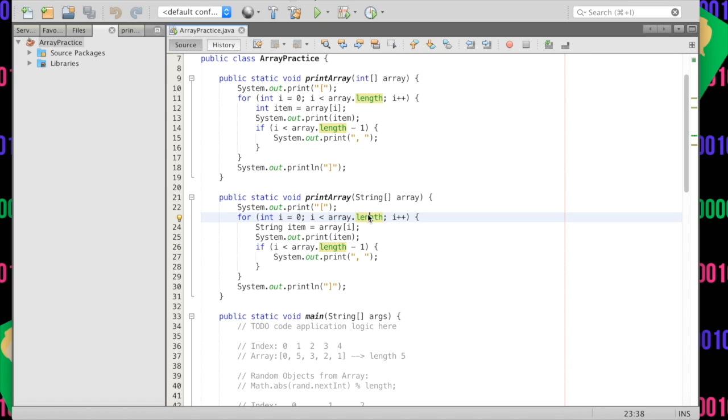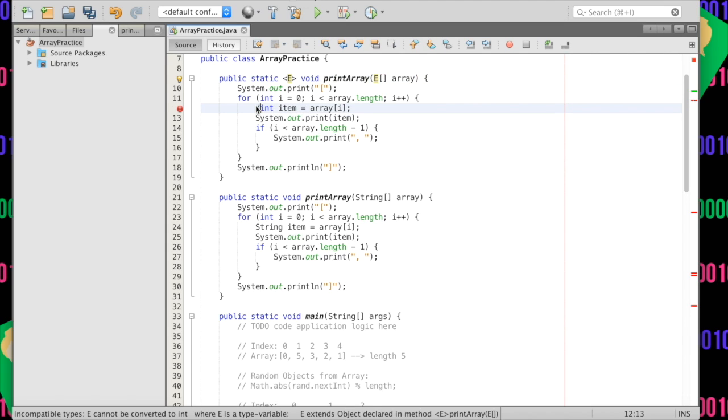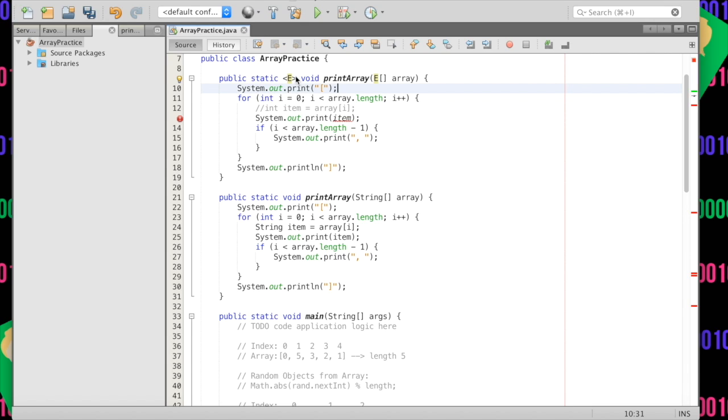So how are we going to do this? That is a good question. So after static, we are going to add this thing e. And e is going to be any type of element that can be here. So we're going to change our int here also to e. And this is going to error. We'll comment that out for now. So what this is saying so far is...